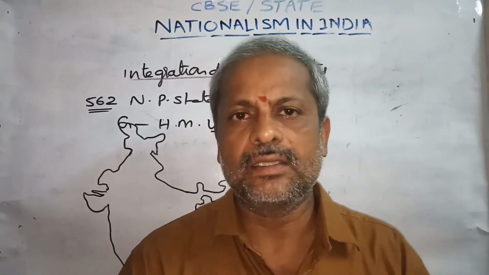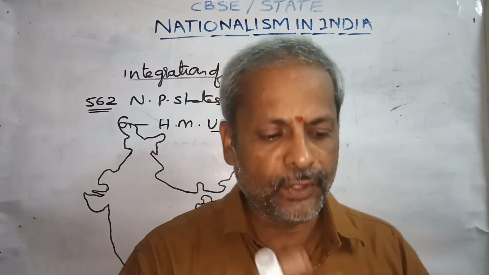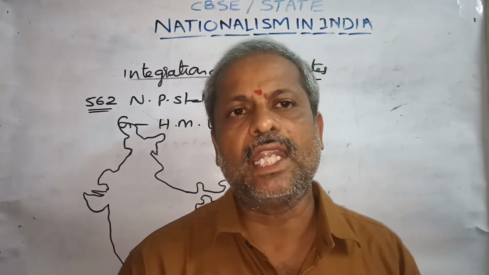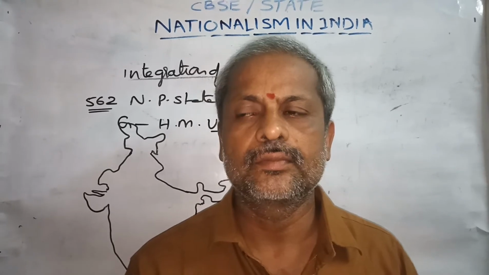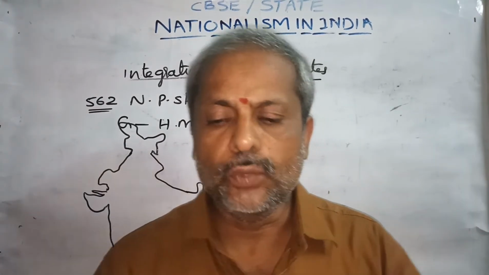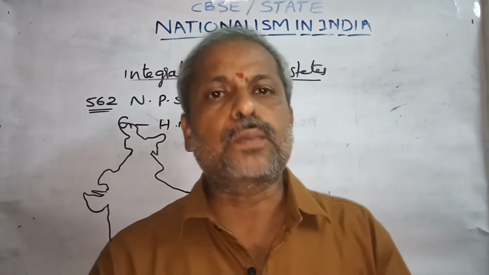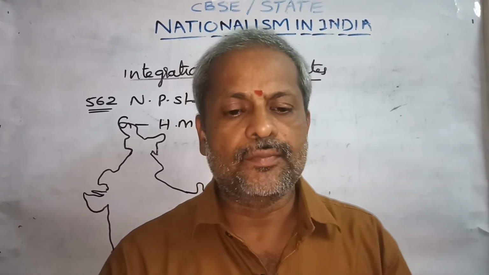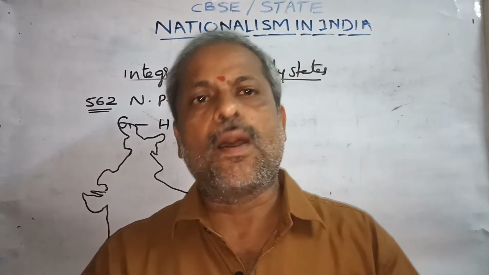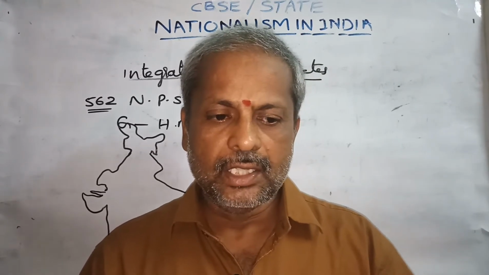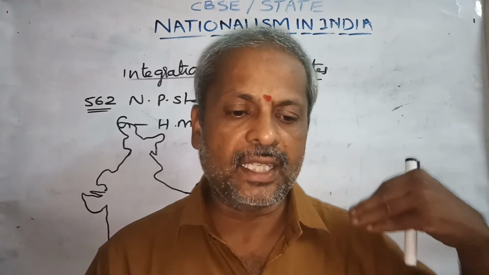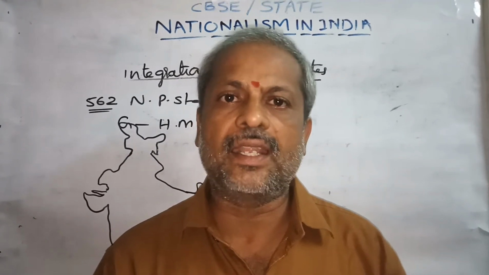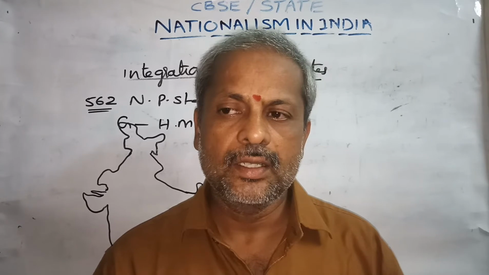If you amalgamate your native princely state into the Indian Union, your native princely state regions also become a part of Indian Union, so that your area is also a part of India, and your area people also automatically become Indian citizens.